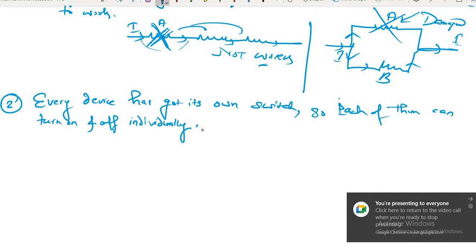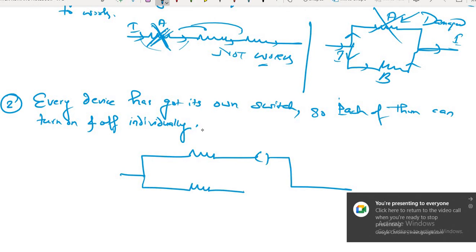Look, every device has got its own switch, so each of them can turn on and off individually. What do you mean by this? Suppose this is the tube light at your home. It has got its own switch. This is the refrigerator of your home, own switch. This is the AC of your home, own switch.